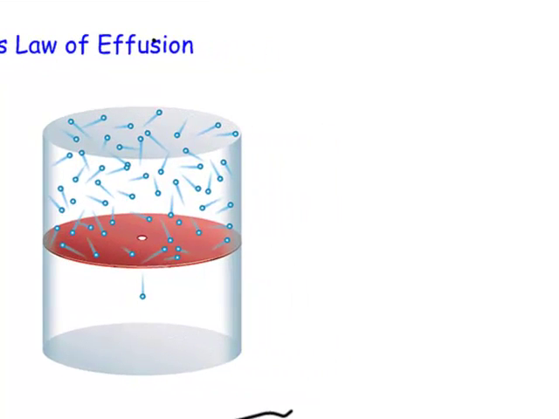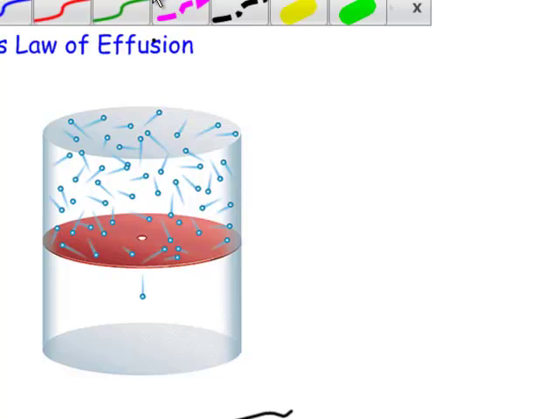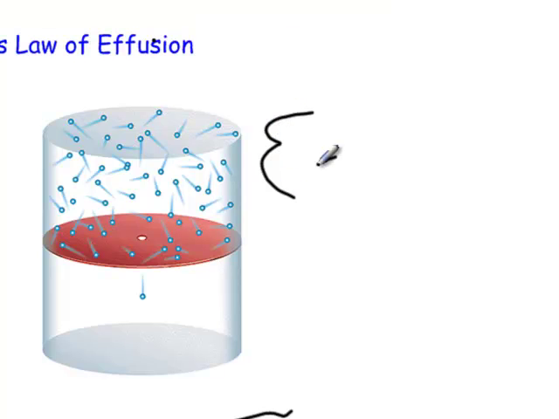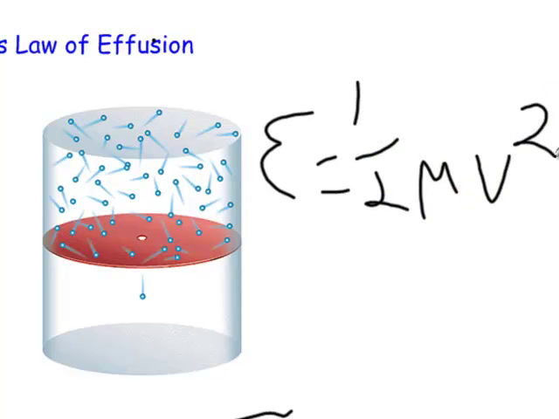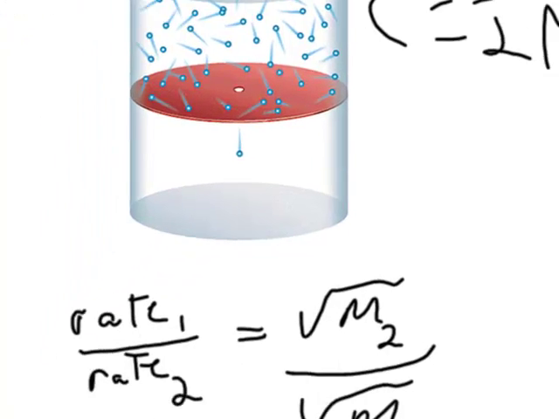The speed of gases is called the root mean square speed, and it depends on the kinetic energy. Kinetic energy is 1/2 mv squared, 1/2 the mass times the velocity squared. So the speed is really only dependent on the mass, in this case, the molar mass. This is where Graham's law of effusion comes in.